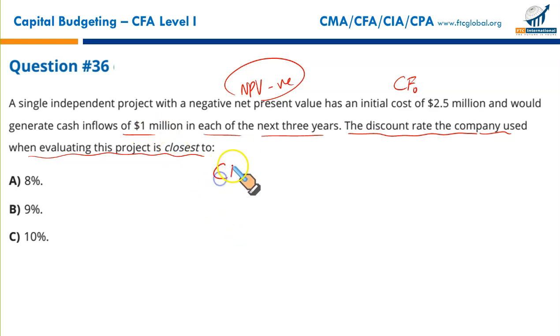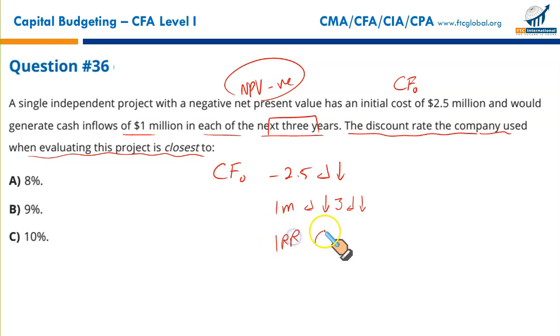You go by the same methodology. Cash flow at year 0, negative 2.5, enter, down arrow key. You press 1 million, enter, down arrow key. Since the frequency of this cash flow is 3, you write 3, enter, down arrow key. And we can't calculate NPV. Why? Because we have not been given the discount rate. What we can do is calculate IRR. At least that will give us some idea of the project's rate of return. Let us first do this and then we'll discuss what to do.